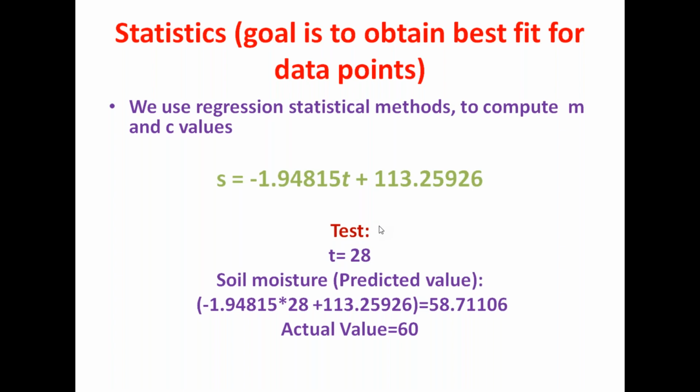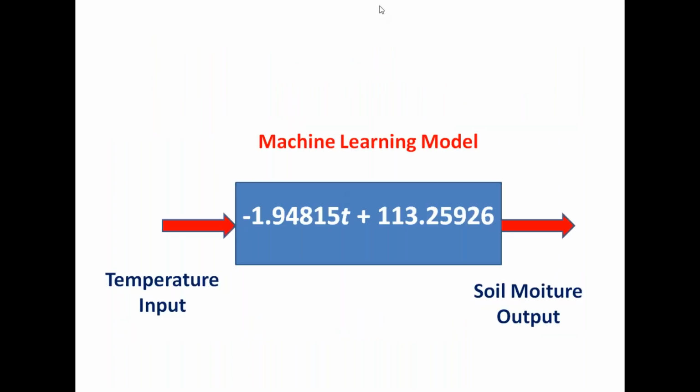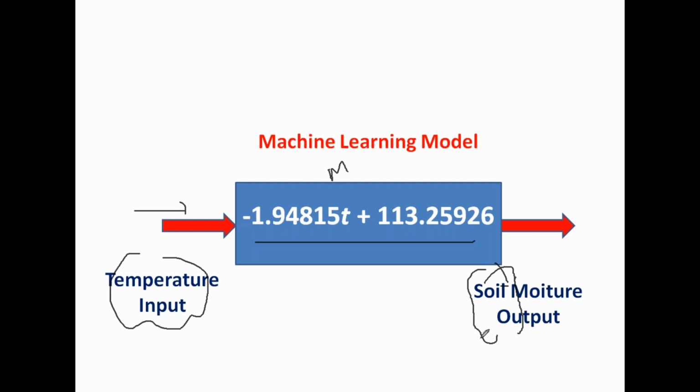So this is the machine learning model. We have designed the model. We are providing input here, and the model should give output. We are providing temperature as input, so we are getting soil moisture as output, right? All of you are clear how we are getting this, right? Ashwini, please give your question clearly. What is your question? Please let me know.